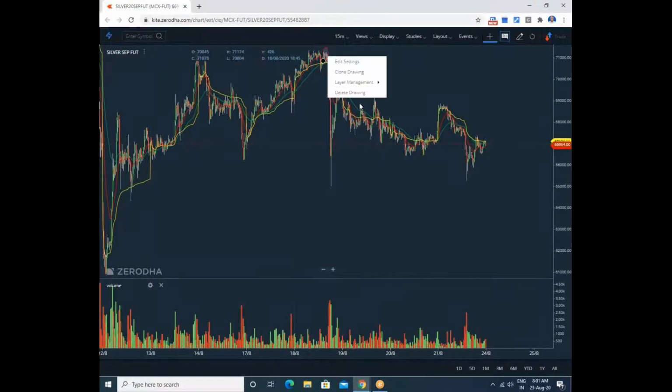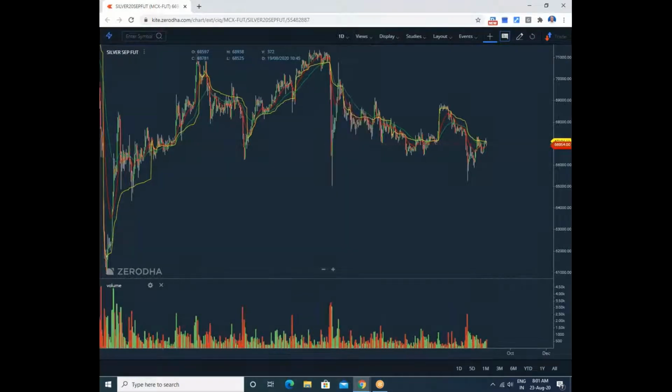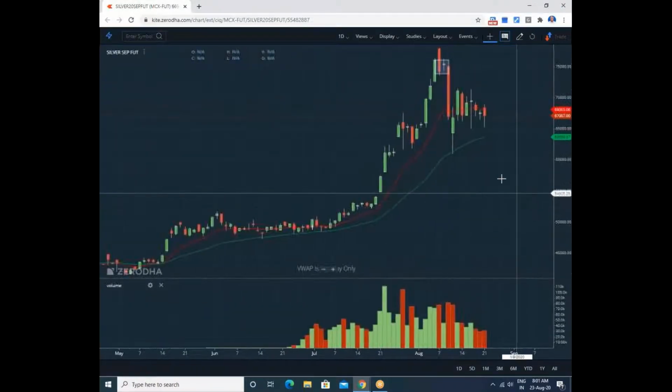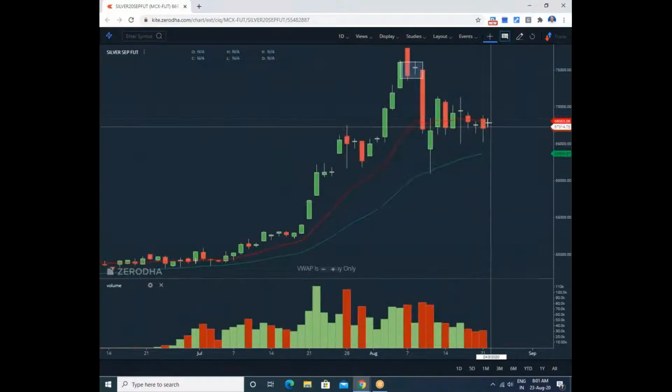Silver on the daily chart. In the recent past there was sideways movement. Yesterday it opened and moved down below the previous day's small doji candle. It opened at 68,397, a day high was recorded at 68,900 and a day low at 65,200. That's more than 3,500 high-low difference, and it closed at 67,067. That's what happened in the intraday.